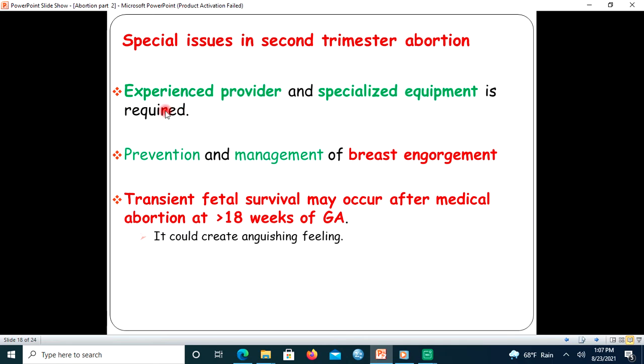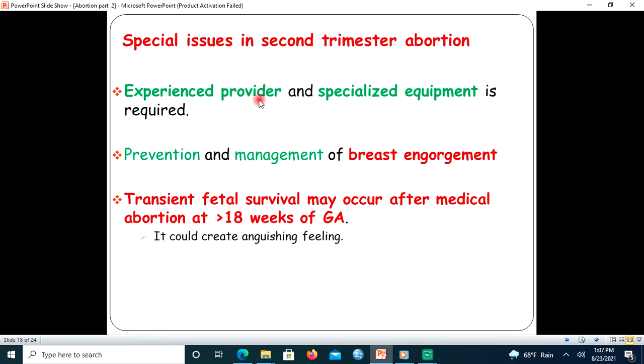So second trimester abortion should be done in a hospital setup, because specialized equipment and experienced providers are expected to be available in hospital. So in Ethiopia, second trimester abortion should be done at